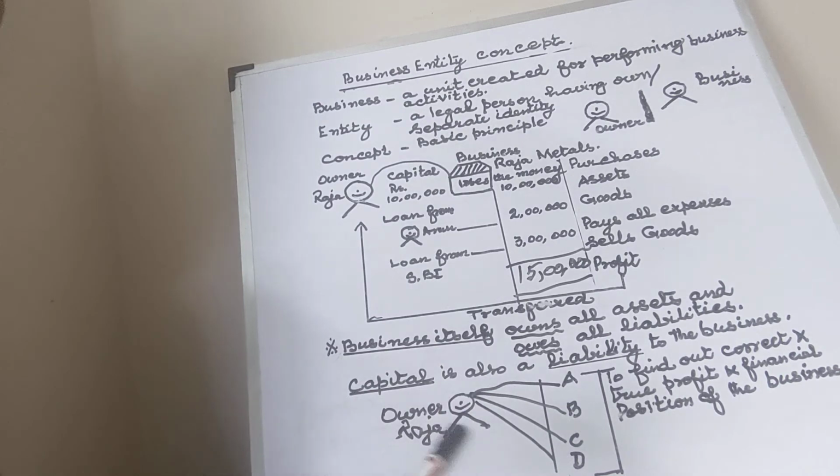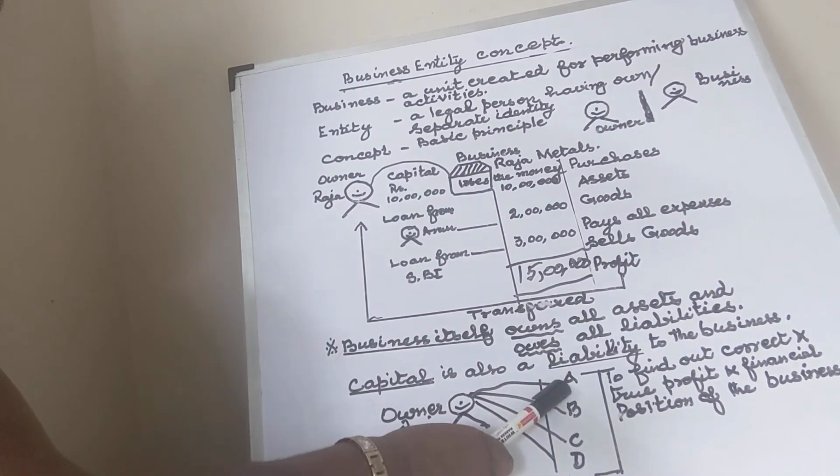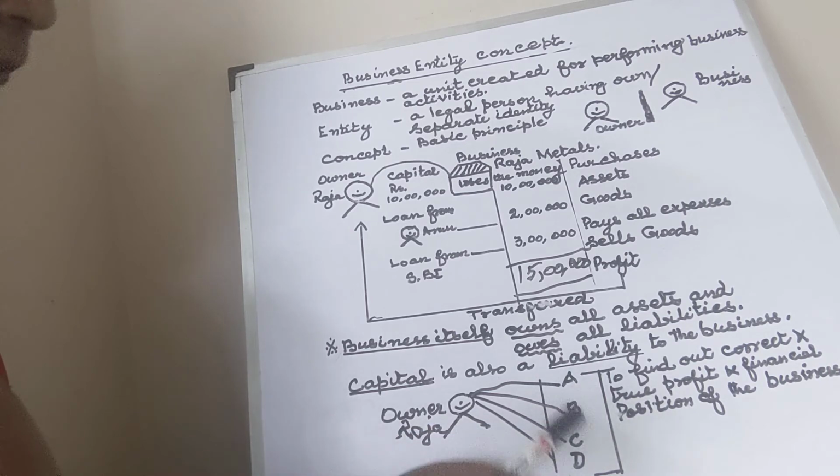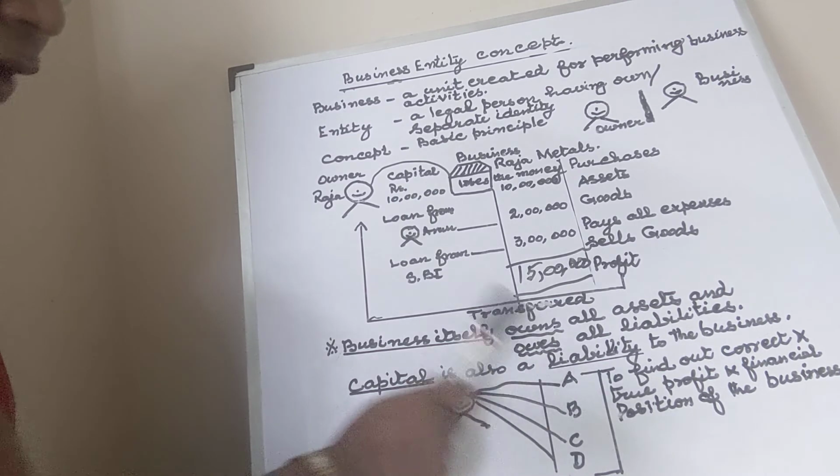But if he is not treating these as separate persons, he may utilize the money of this business in A and the money of A in B, and he may bring money from his home and put it inside A, and he may take money from B and take it to his house. In such a scenario, how will this business look?